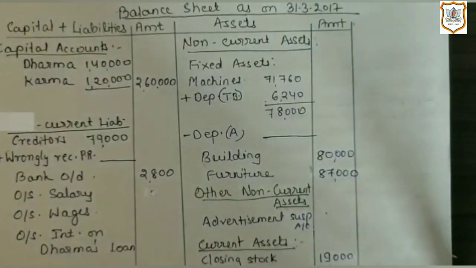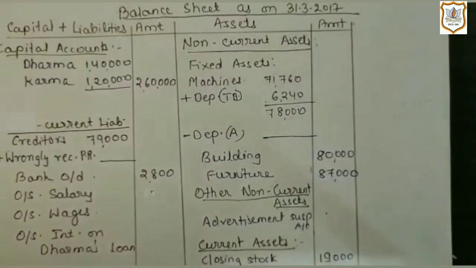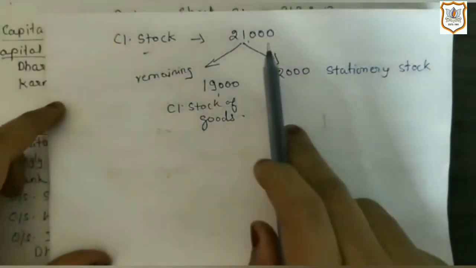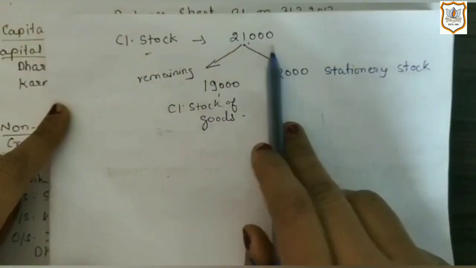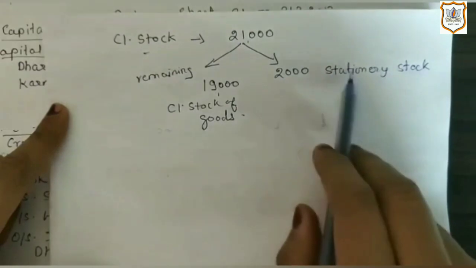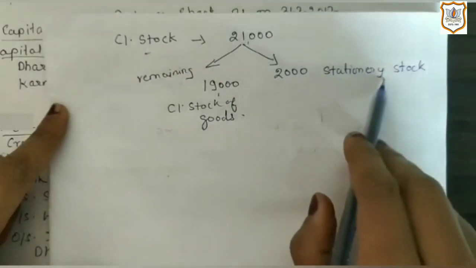Here in the question, the first adjustment is that closing stock is of rupees 21,000, in which stock of stationery of rupees 2,000 is included. So let's see here. Closing stock is 21,000 and 2,000 is stationery stock. That means 2,000 is closing stock of stationery.